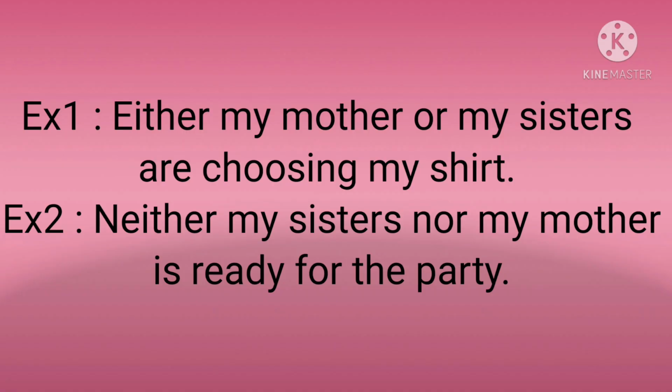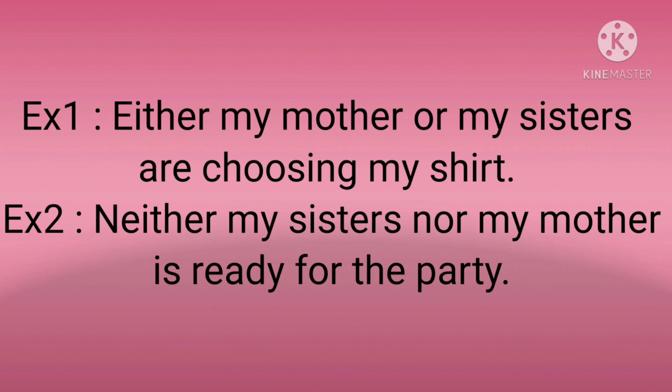First example, either my mother or my sisters are choosing my shirt. So here the first subject is in singular form, whereas the closest subject to the verb is in plural form. The verb is also in plural. So either my mother or my sisters are choosing my shirt. Clear? Since the subject closest to the verb is plural, the verb is also in plural form. Right? Now check with the second example.